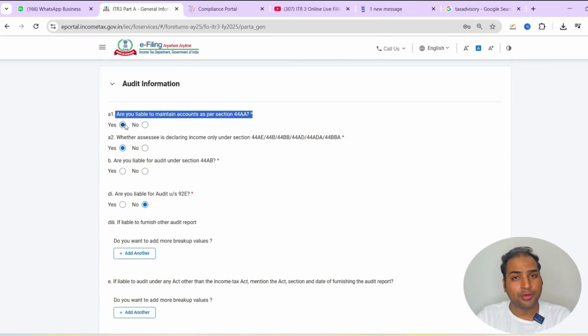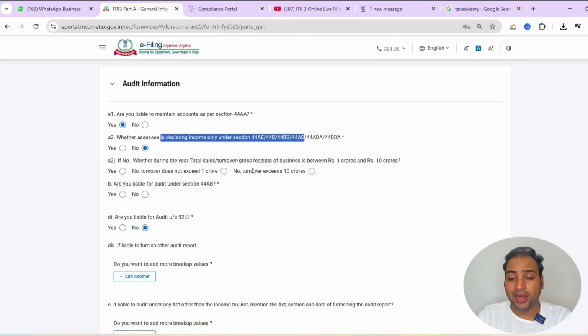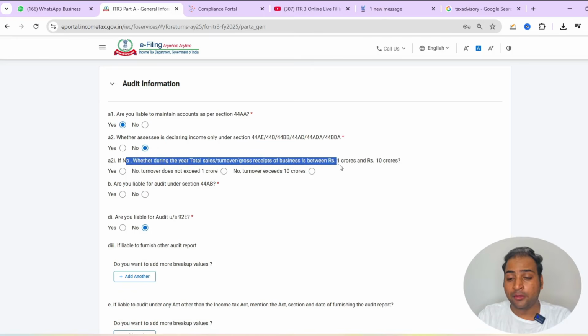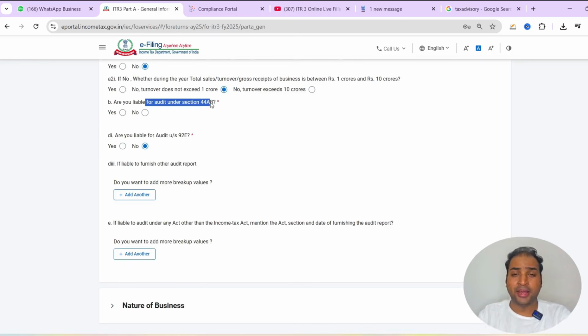So you have to click yes. If you have F&O trading, you have to maintain books of account. And whether you are declaring income under section 44AD, select no. If your turnover is exceeding 1 crore, then select yes, otherwise select no. Are you liable for the audit in F&O trading?